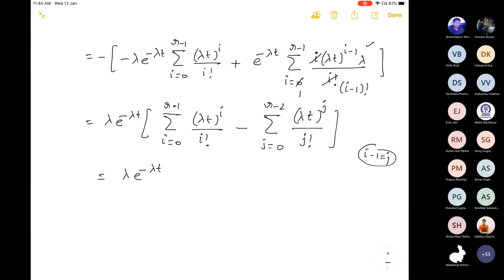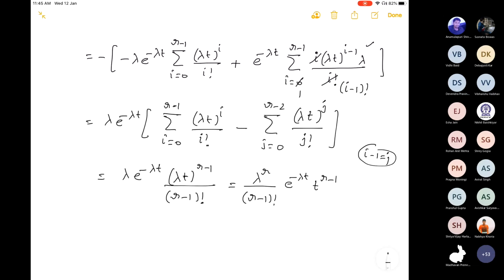Now you can easily see that these quantities cancel except (lambda t) raised to power R minus 1 upon R minus 1 factorial. So therefore this will be lambda to the power R upon R minus 1 factorial, e raised to power minus lambda t, t raised to power R minus 1. Here R can take only values 1, 2, 3 and so on.